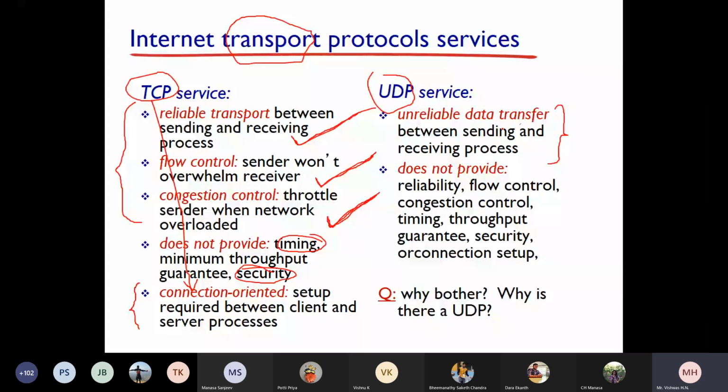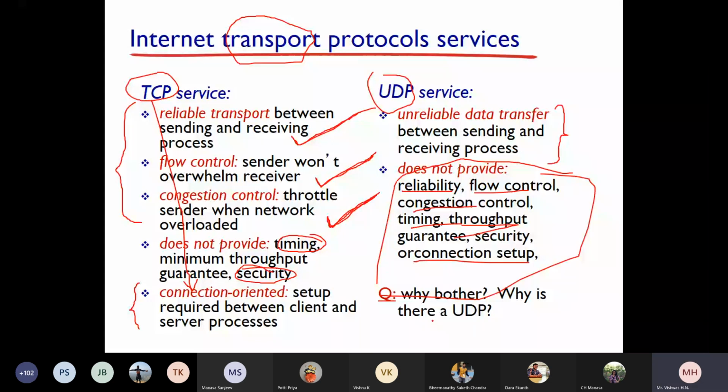So UDP is termed as unreliable data transfer between sending and receiving process. It does not provide reliability. You will not get to know whether the packet is received by the receiver or not. It doesn't provide flow control, congestion control, timing, throughput guarantee, security, or connection setup. All these things are not provided by UDP.